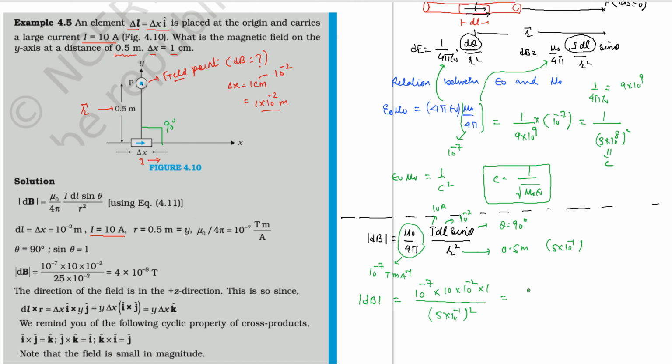So it is 10 to the power minus 7 plus 1 minus 2 over the square of this, which is 25 cross 10 to the minus 2.